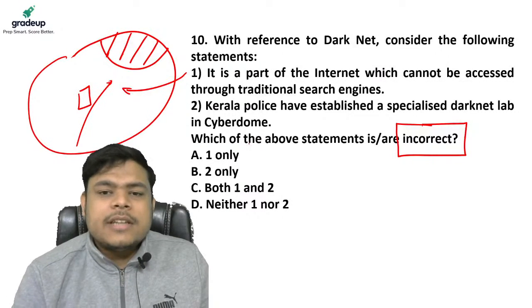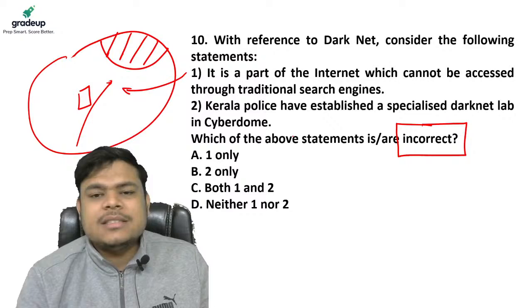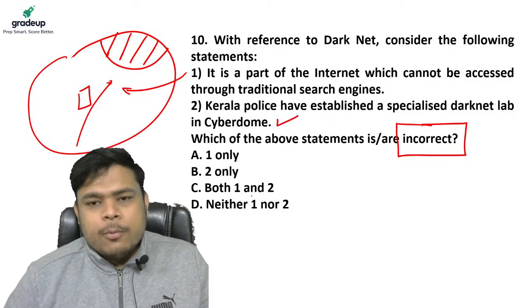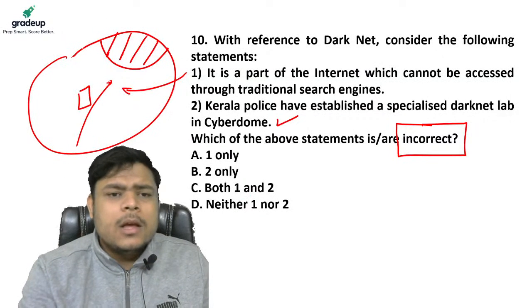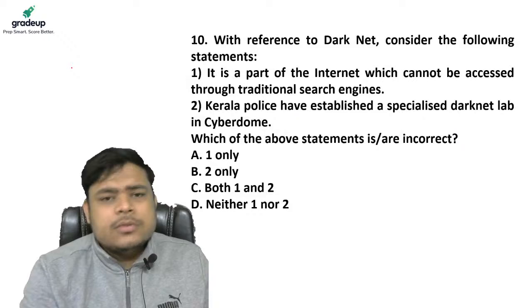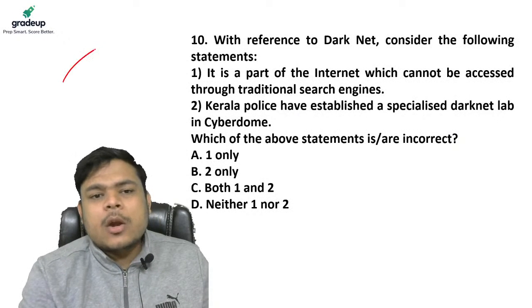Fine. Now, second, Kerala police have established a specialized darknet lab in the Cyberdome. That is also correct, my dear friends. Kerala police is pursuing many cases, because guys, on darknet, what is happening? Many crimes are happening. You know, people are selling narcotics.